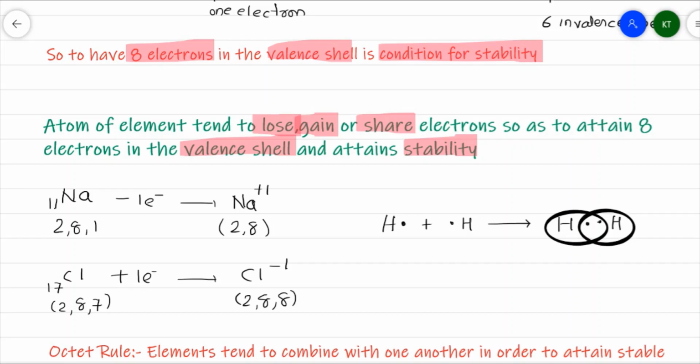So atoms of an element, in order to attain stability, show a tendency to lose, gain or share electrons so that they can attain 8 electrons in the outermost shell.